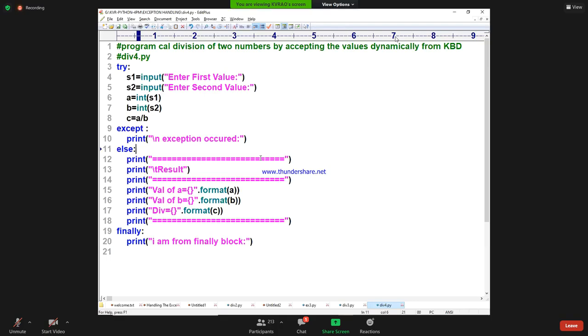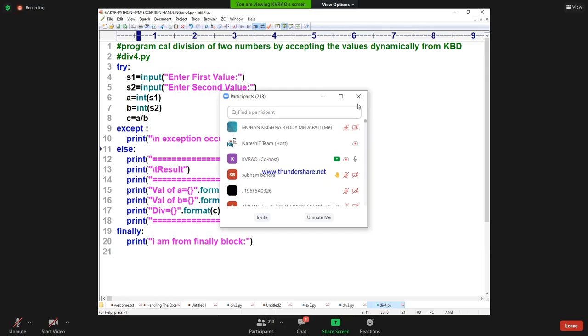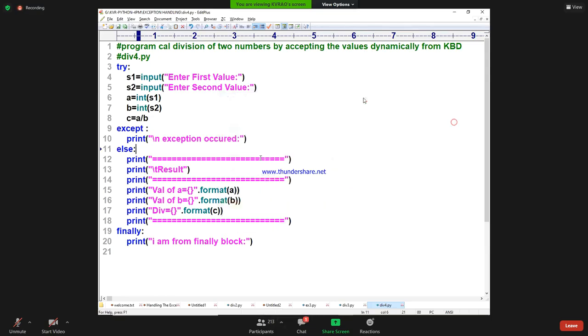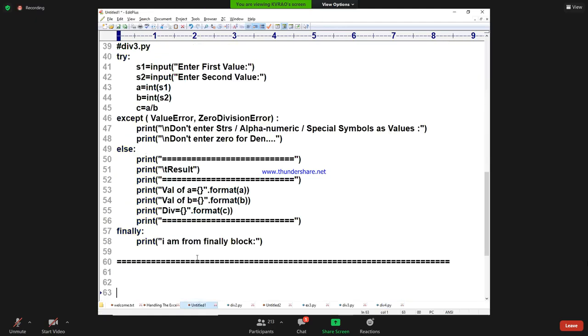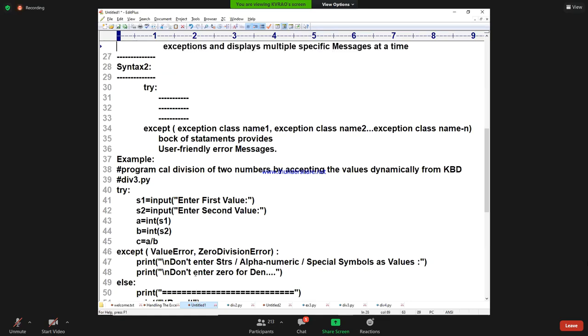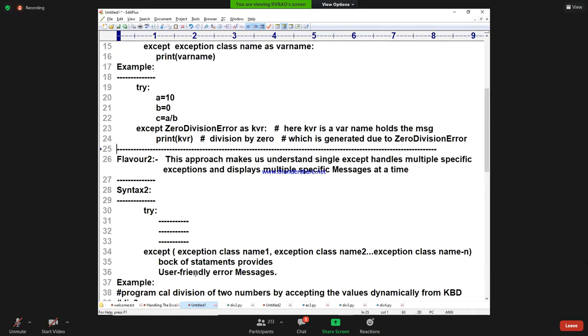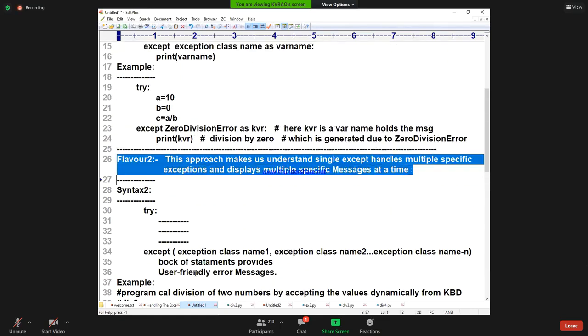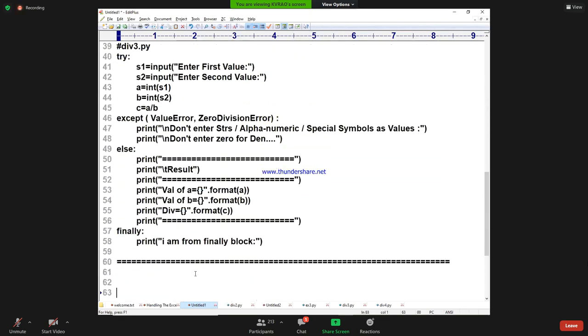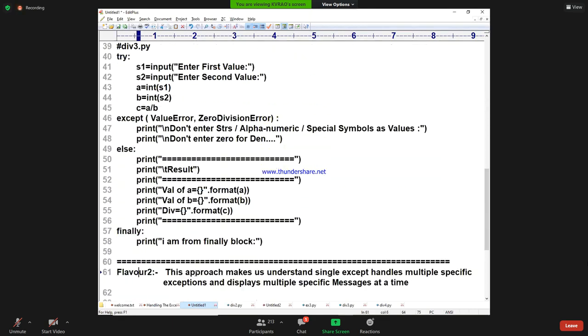So to handle any type of unknown exception, instead of giving a technical error message, any type of unknown message you want, I need to go for this. This is another variety of except block, flavor number 3. What is flavor number 3?